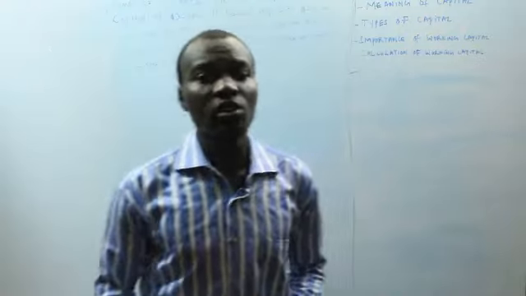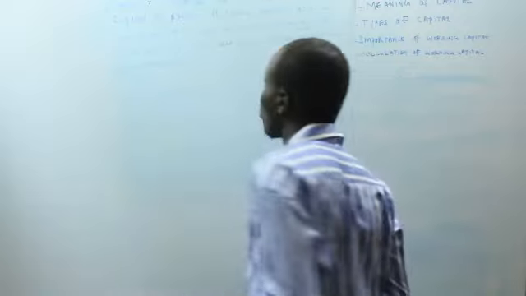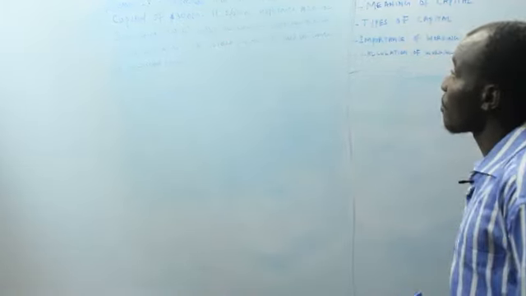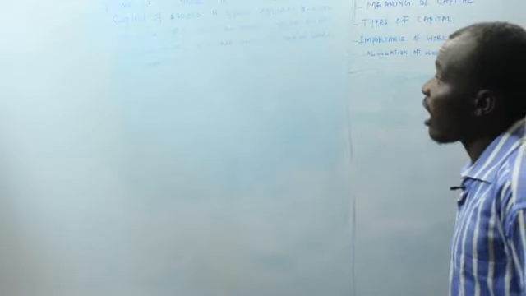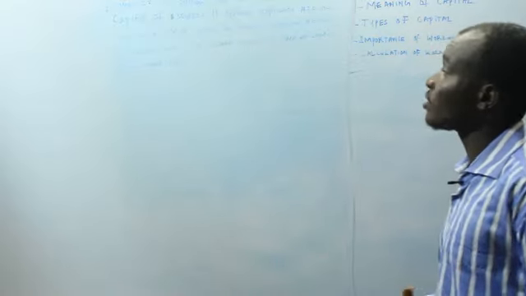So we have an illustration 2, which is: a company had an authorized capital of 30,000 naira. It offered applicants 20,000 naira share capital, out of which the company collected 15,000 naira.